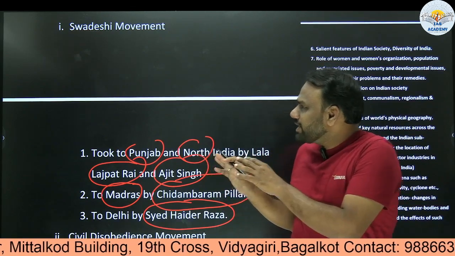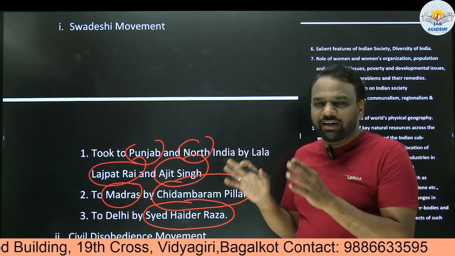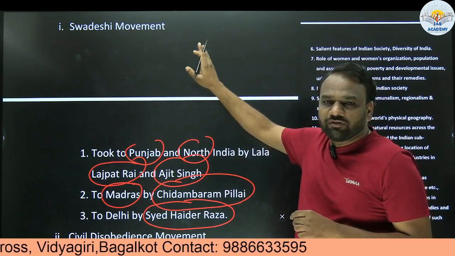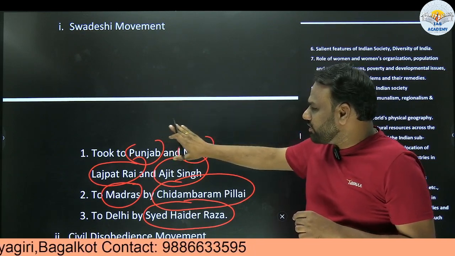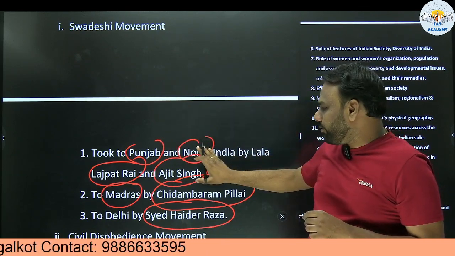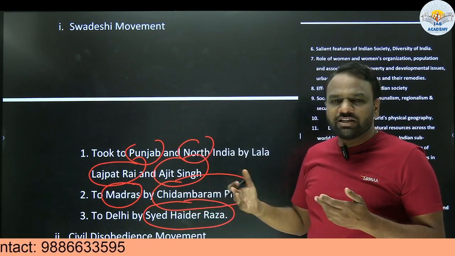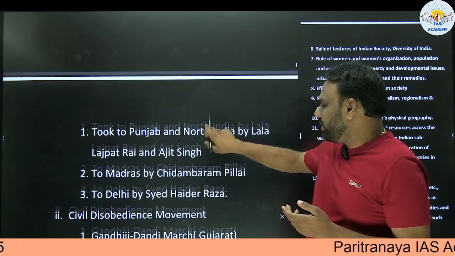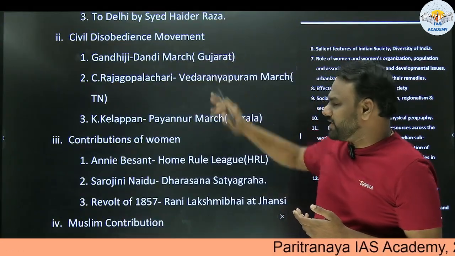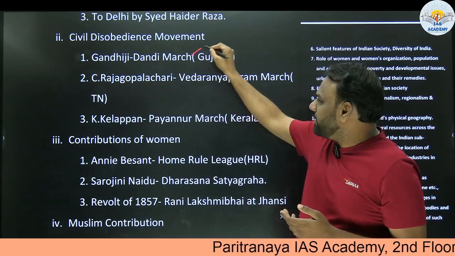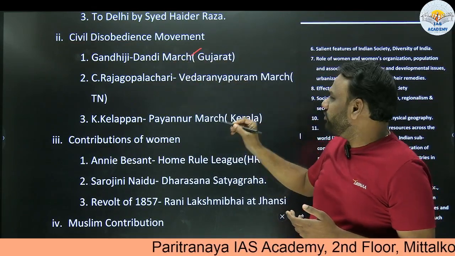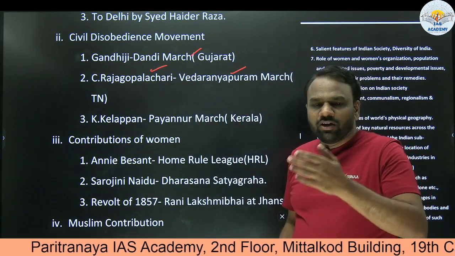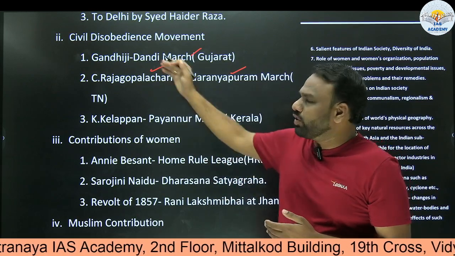So this is just an example of how we are supposed to prepare notes for topics like this. This is contributors from different parts of the country. For the Swadeshi movement, contributions came from northern India, southern India, and Delhi. These kinds of examples help us prepare our notes properly. Next, civil disobedience movement. Similarly, the Dandi March in Gujarat was led by Gandhiji. A similar march in Tamil Nadu was led by C. Rajagopalachari.